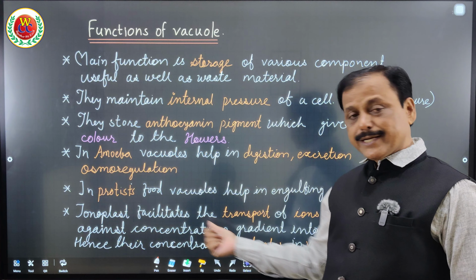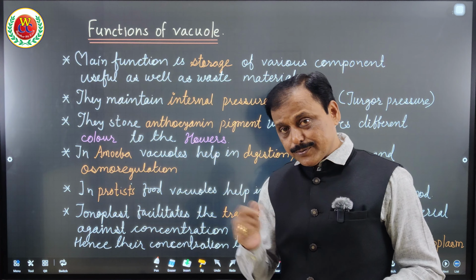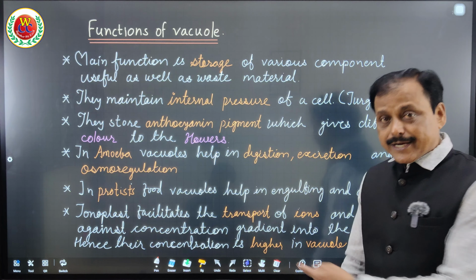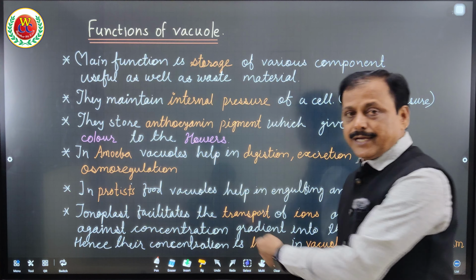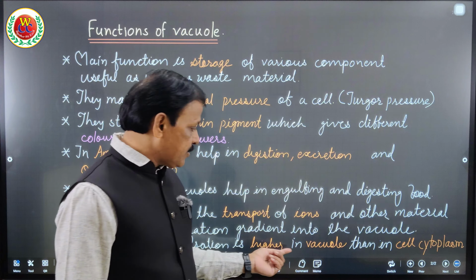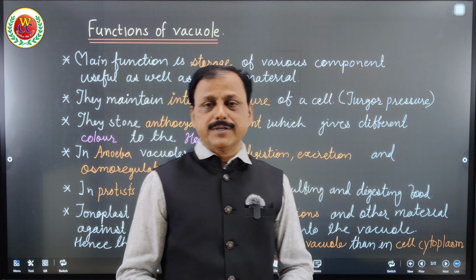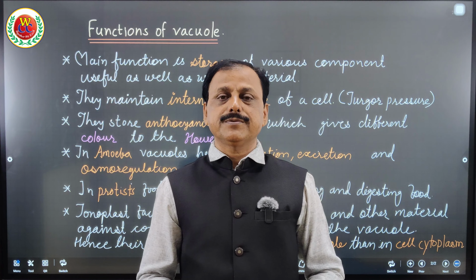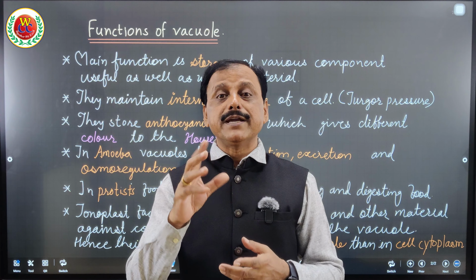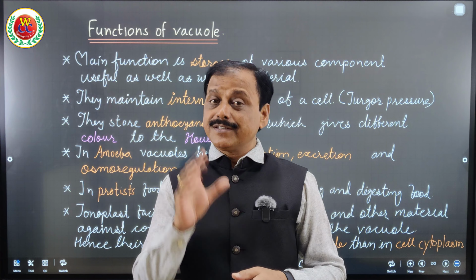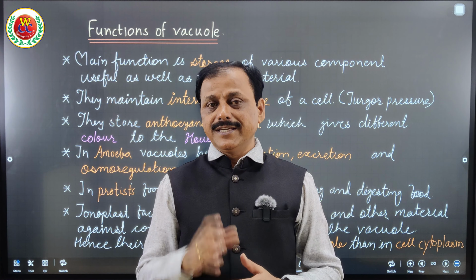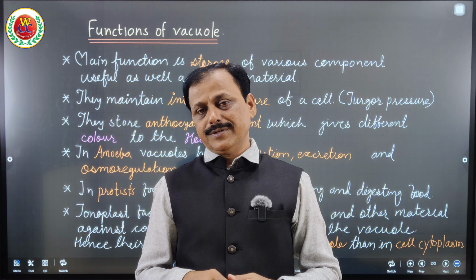Now, once again I repeat that point which can be asked in NEET. Tonoplast facilitates the transport of ions against their concentration gradient, and hence the concentration of these ions is very high in the vacuole as compared to the cell cytoplasm. That is the point that needs to be remembered. Also, the vacuole maintains the turgor pressure of the cells, and therefore the overall size of the plant cell is because of this vacuole.